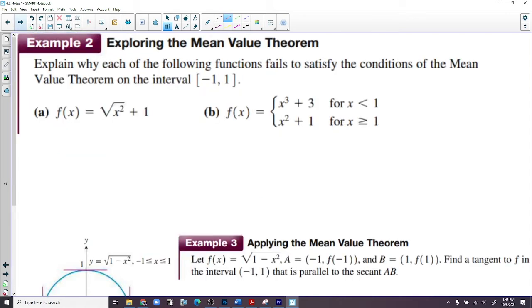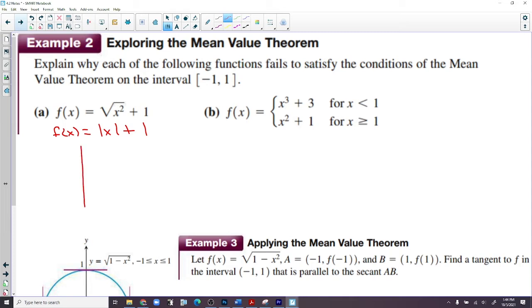What do we have next? Oh, here's where the hypotheses fail. Explain why each of the following functions fails to satisfy the conditions of the mean value theorem on the interval -1 to 1. Well, this is kind of nasty of them to write it like this, because this is f of x equals the absolute value of x plus 1. The square root of x squared is the absolute value of x. It's not just x.